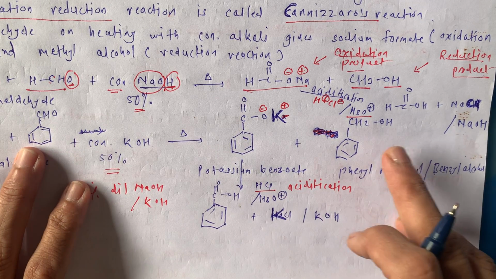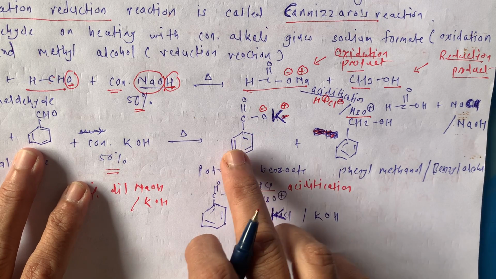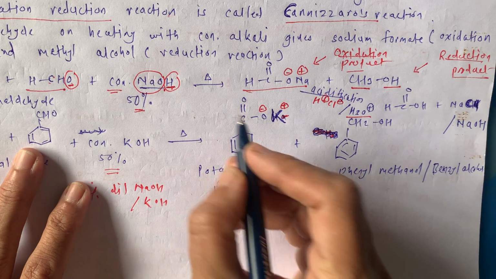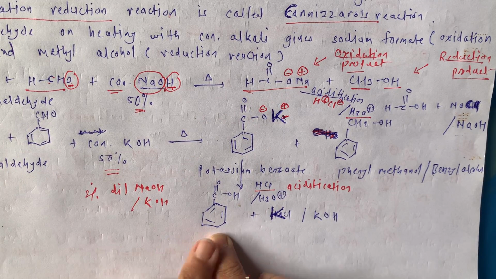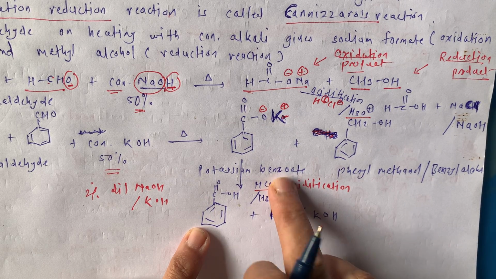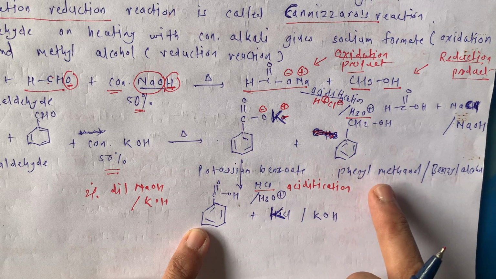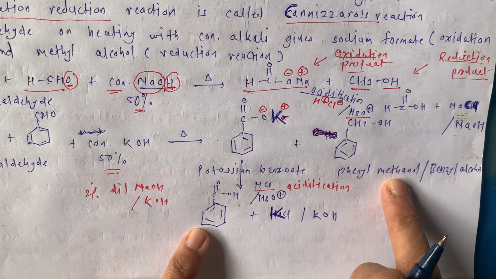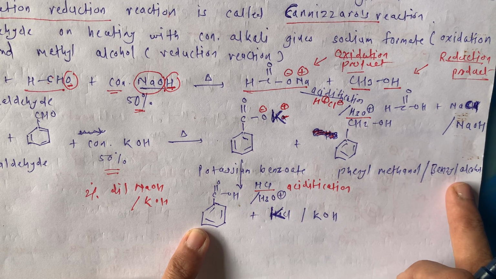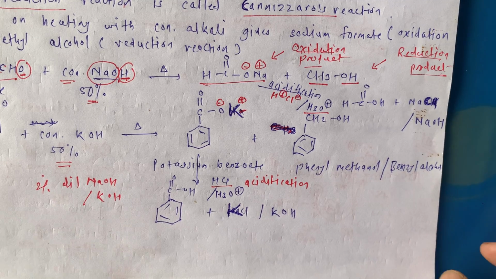Another molecule is converted into alcohol. This is known as potassium benzoate, because this is benzoic acid, and one of the H is replaced by K. So this is potassium benzoate. And another product is phenyl methanol. This is known as benzyl alcohol, phenyl methanol or benzyl alcohol.